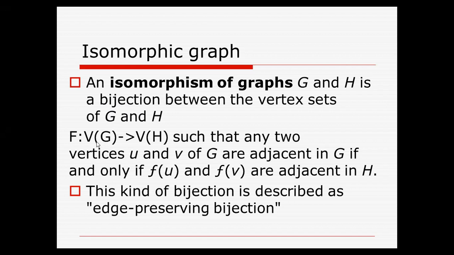So let's see that there are vertices in a graph G. How do we define a graph? A graph can be defined as a set of vertices and a set of edges. So V is the set of vertices, and the total number of vertices in graph G should map to the total number of vertices in a graph H, where we call G and H isomorphic graphs.